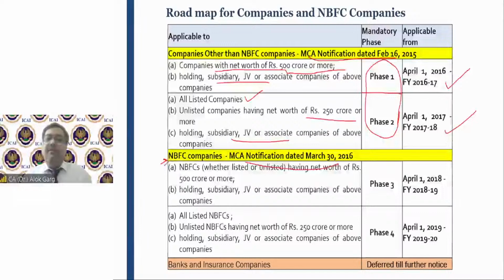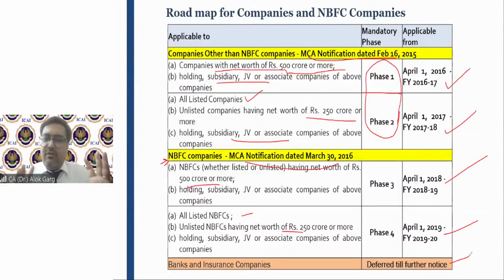Like applicability of IND AS was notified for NBFC companies, and it says that all NBFC companies whose net worth is 500 crores or more, IND AS was applicable from 18-19. And all listed NBFC, unlisted with more than 250 crore, was applicable from 19-20. On banks and insurance companies, there is no applicability of IND AS as of now. It is deferred till further notice.